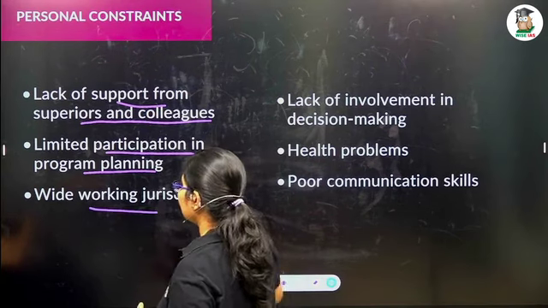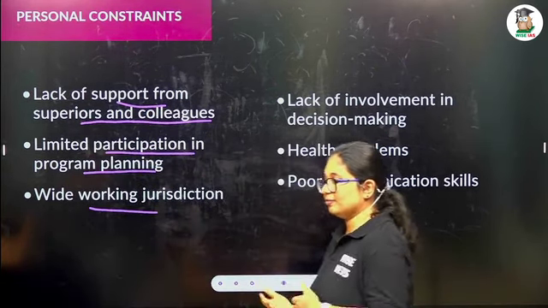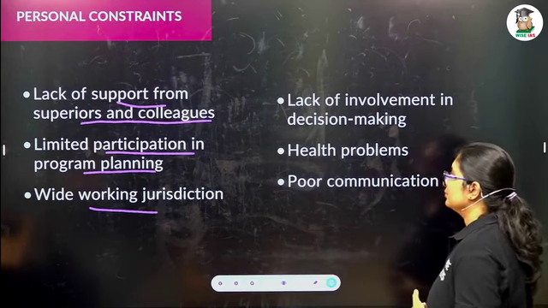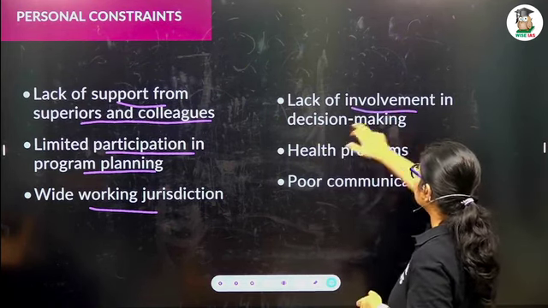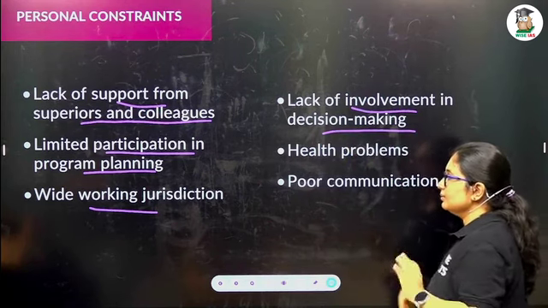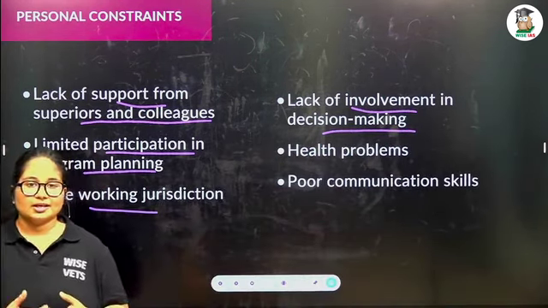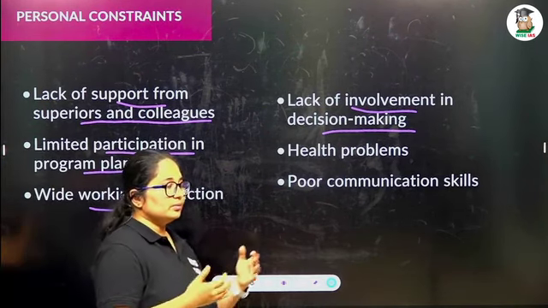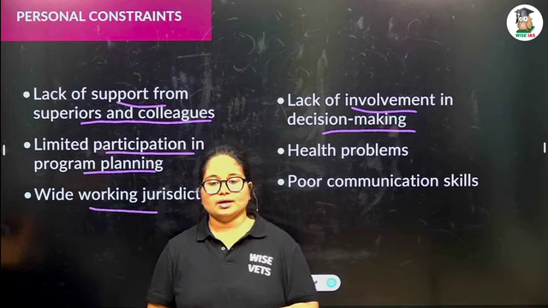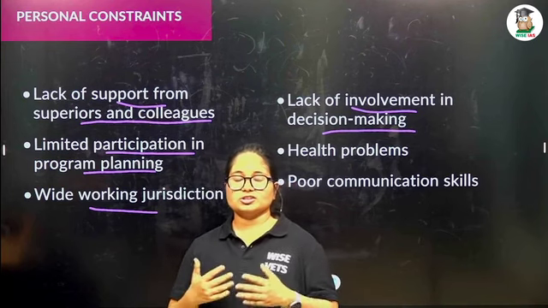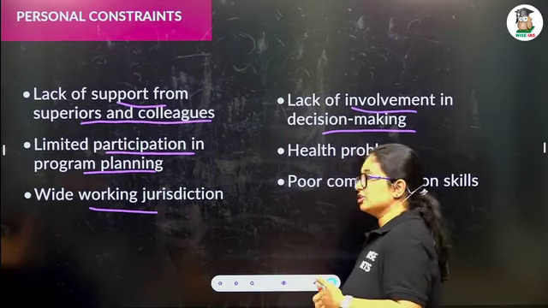And the wide working jurisdiction means he has to do many different kinds of work, so it will be difficult for him to focus on extension work. And there is a lack of involvement in decision making, the same as participation in program planning. He cannot take decisions alone. He has to make sure all the other stakeholders in that particular program are involved, and make the decision collectively. Sometimes it will be difficult for the extension agent.